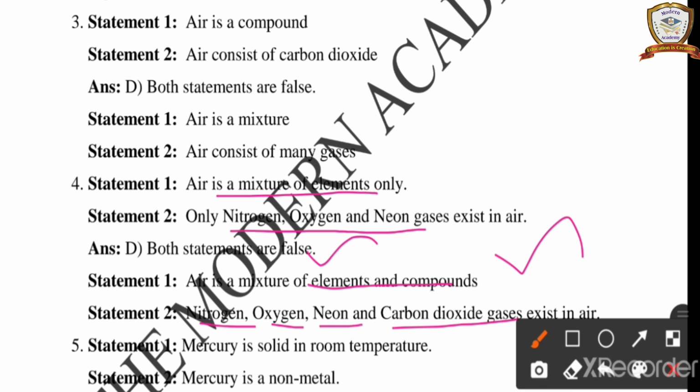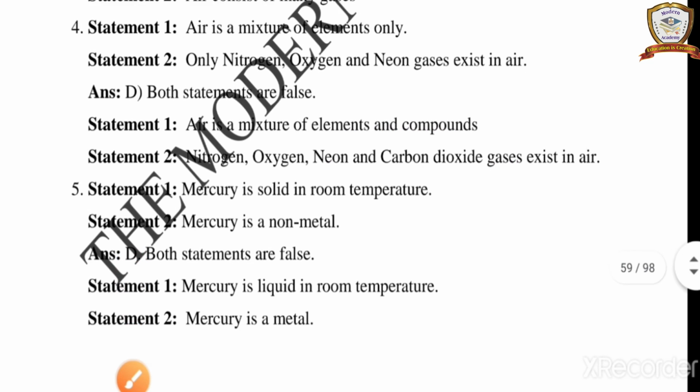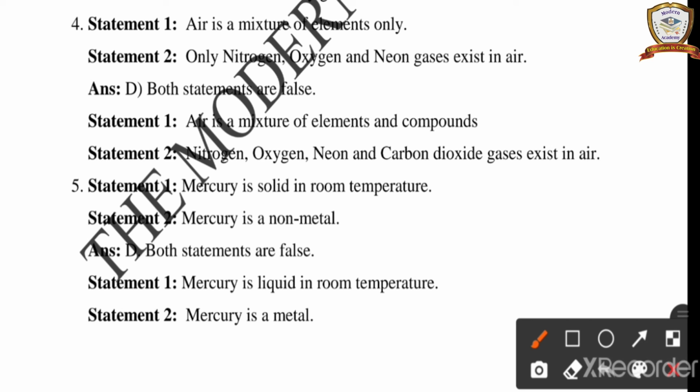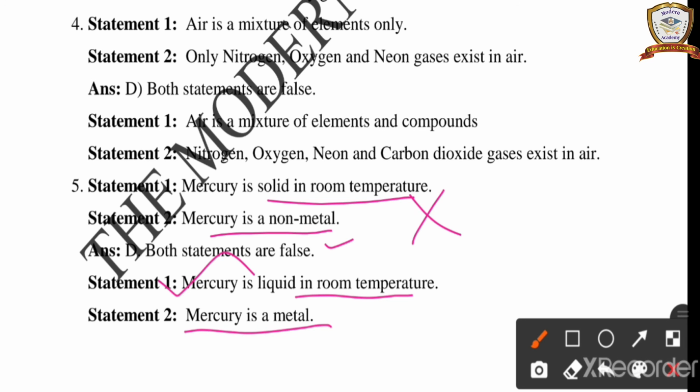Last one, mercury is solid at room temperature. Mercury is a non-metal. Both statements are wrong. Mercury is a liquid at room temperature. Mercury is a metal. Is it clear to everyone? Okay students, thank you.